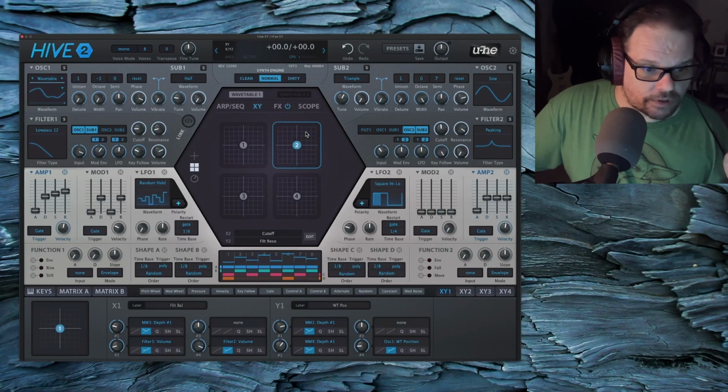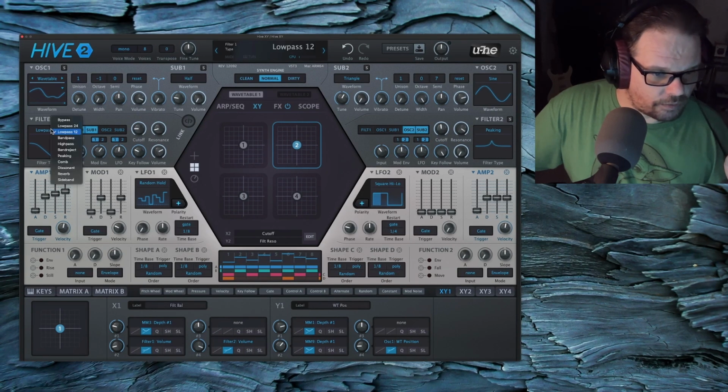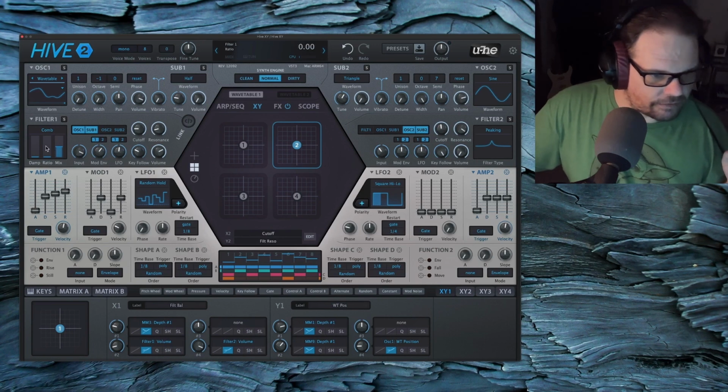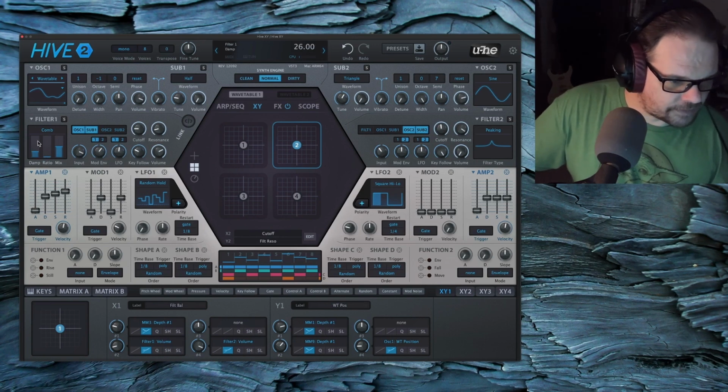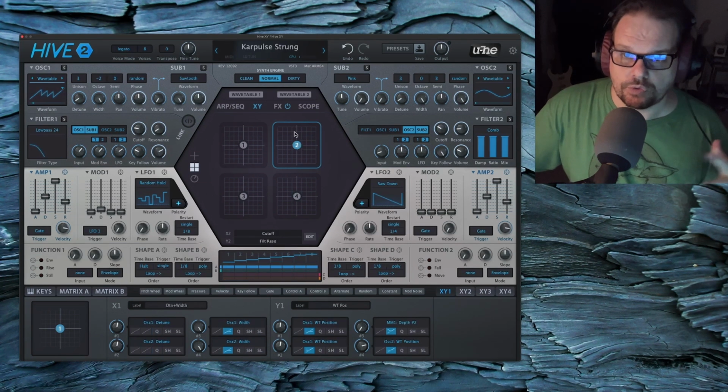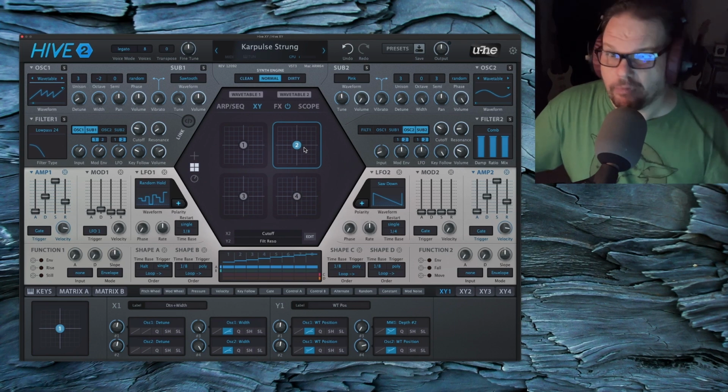Sometimes we have a comb filter, and XY2 will control the dampness of the comb filter, and it'll darken it up and make it brighter.